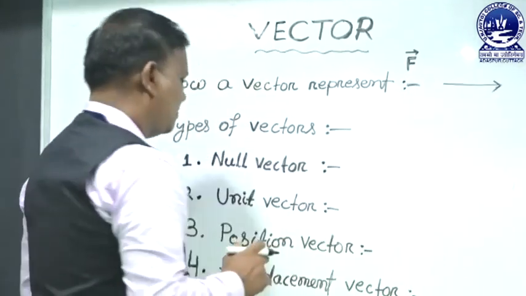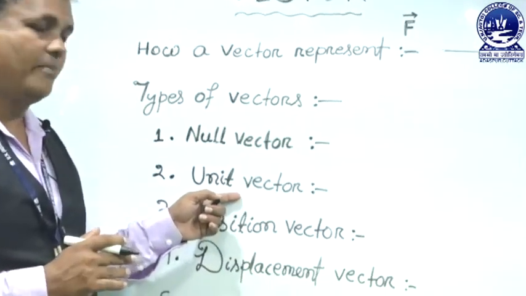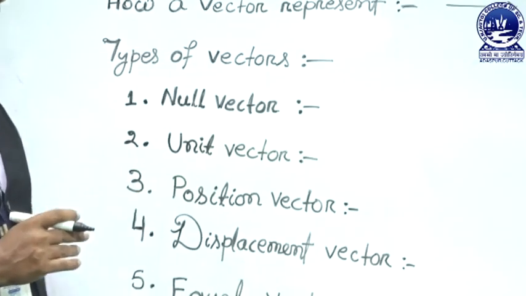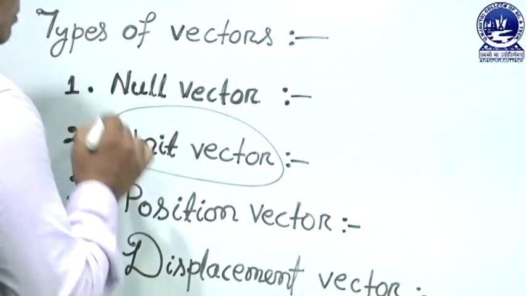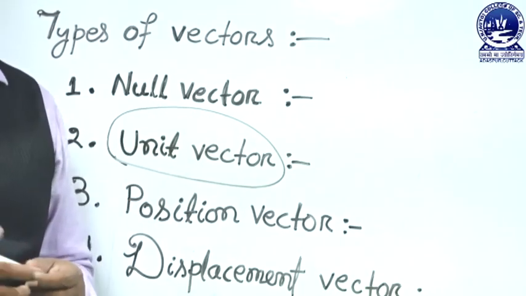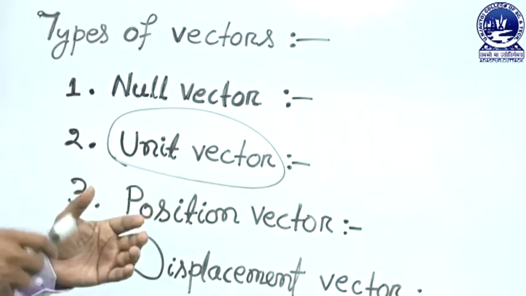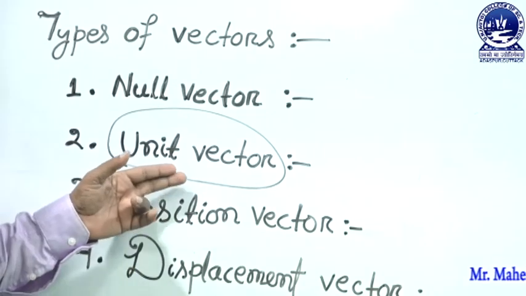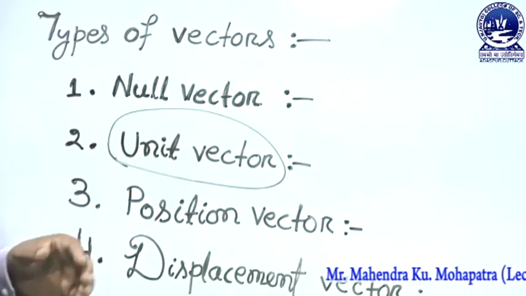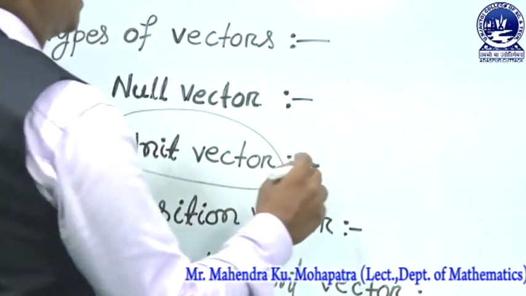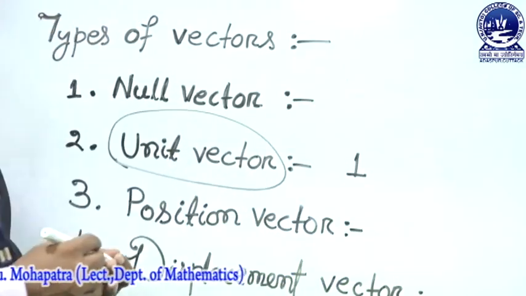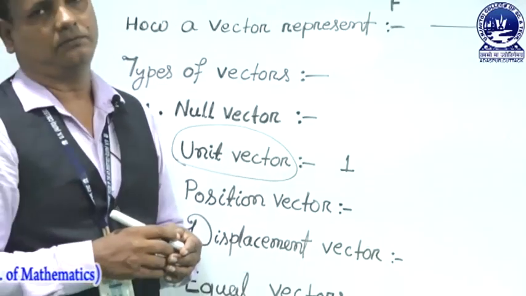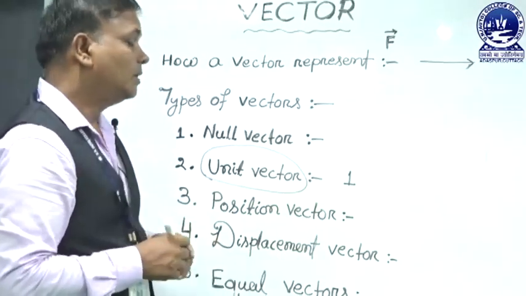Next, we discuss an important vector, that is the unit vector. First of all, it is a vector. Any type of vector is also a vector, that means it has a direction and magnitude. So, a unit vector is a vector having unit magnitude. That means the magnitude is 1. And direction,